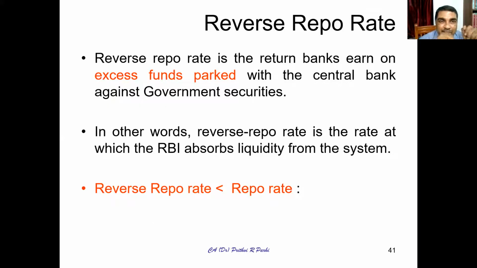What is reverse repo rate? Reverse repo rate, you can say, is the return the banks get on excess funds parked with Reserve Bank of India. So when they deposit, they get a rate which is called the reverse repo rate. And when they need money, they get money from Reserve Bank of India at a rate which is called the repo rate. So always you will find the reverse repo rate is less than the repo rate. So that's the understanding you should have.